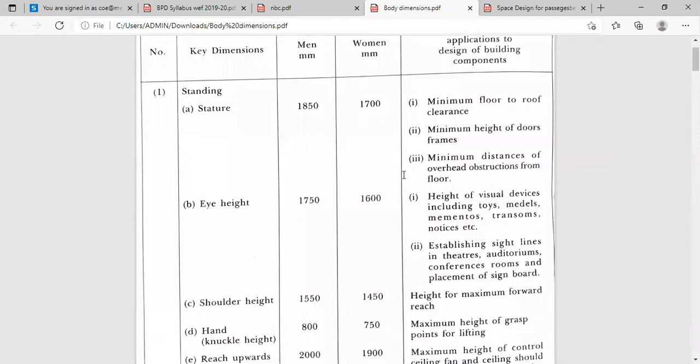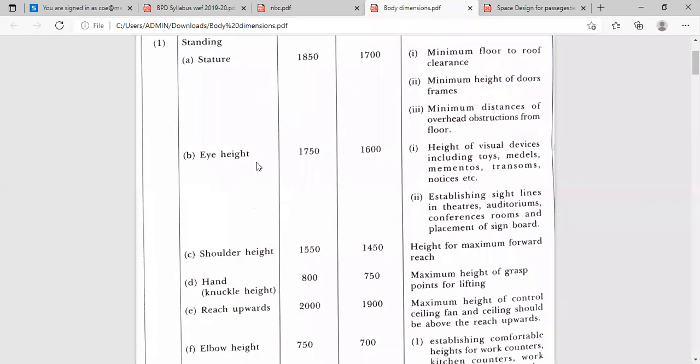Then after that, the next thing is eye height, or we can say eye level, when they are in a standing position. The eye height of a common or average man is 1750 mm, and the eye height or eye level of a woman is 1600 mm. These things are required because of the height of visual devices, including toys, medals, mementos, transoms, notices, etc.